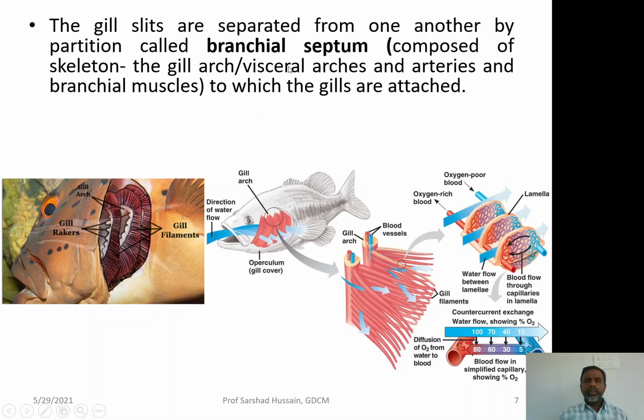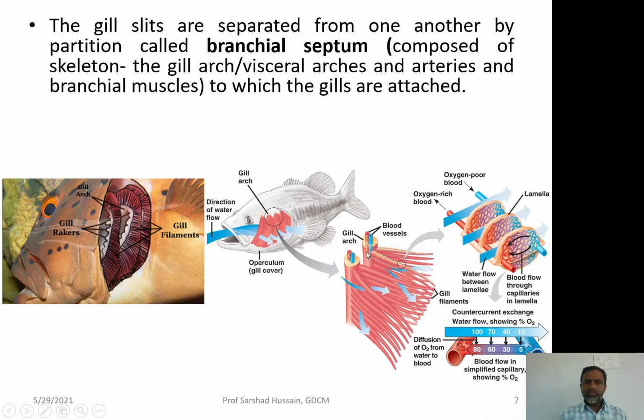Now, the branchial septum, if you look at it, behind this is the gill filament, the anterior one, attached to the posterior cartilaginous or bony structure called the gill arch. This gill arch is basically the branchial septum. This gill arch has a rich supply of blood, so it has blood capillaries also.